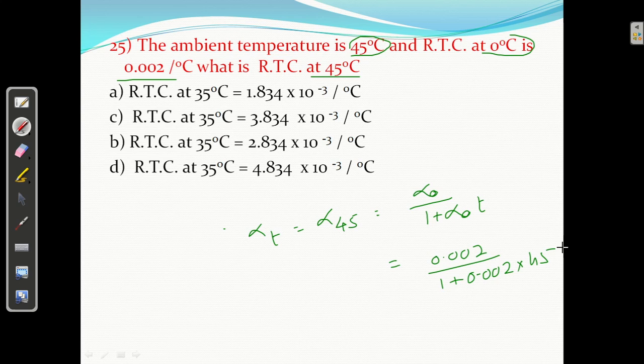So 45 into 0.002 equal, plus 1 equal, divided by 0.002 equal, and take the reciprocal of it. I am getting 0.0018, 0.001835. Yes, that is 1.8 into 10 raised to power minus 3. So the A answer is correct for 25, right? So these are the answers. Okay, your concept should be clear. If your concept is clear, you can get it.